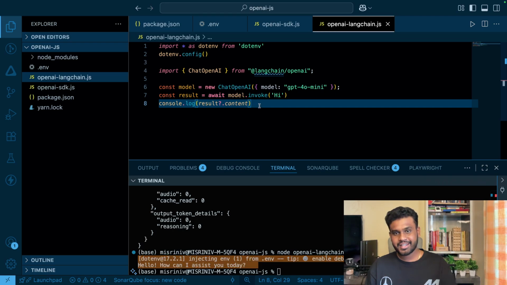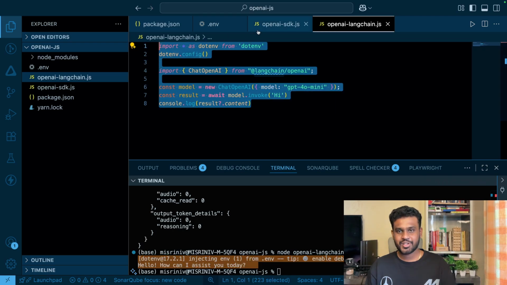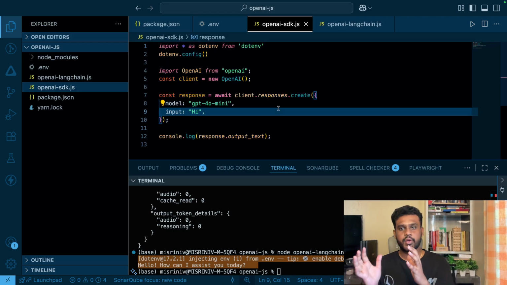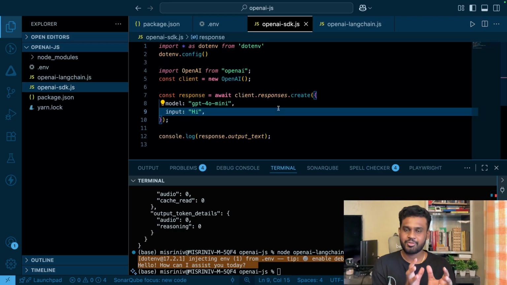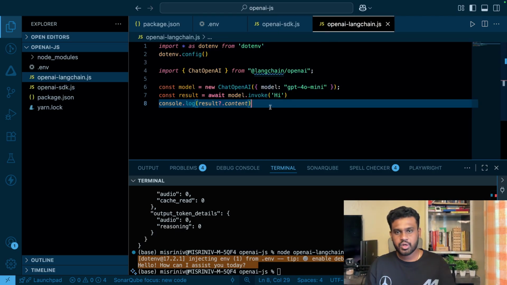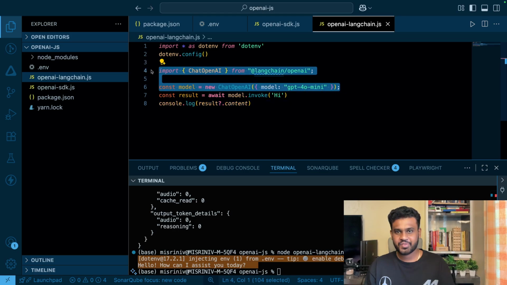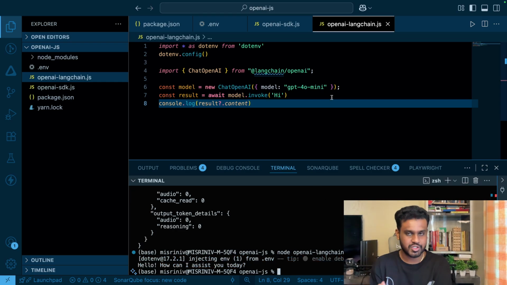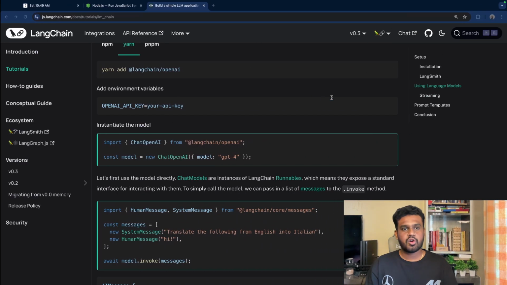Same functionality here you are getting in 8 lines of code. And with the OpenAI SDK, you are getting it in 12 lines of code. If you are using OpenAI SDK, you are only well versed with OpenAI. If you want to use different models or different LLMs, you should go to their different SDKs. But with LangChain, you only need to change these 2 lines. We'll see that in upcoming videos. But this is one of the advantages of using LangChain. And since we are using JavaScript, LangChain supports LangChain JS, so we are going to use it. I hope this is very much clear.